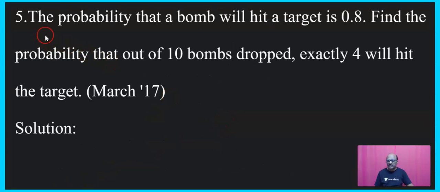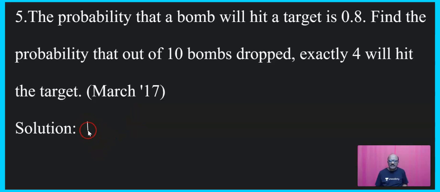Now the next question is, the probability that a bomb will hit a target is 0.8. Find the probability that out of the 10 bombs dropped, exactly 4 will hit the target. Okay, this is a question asked in March 17.